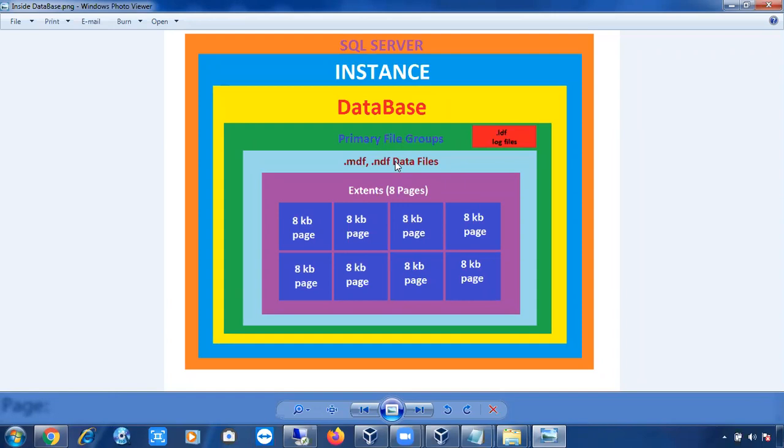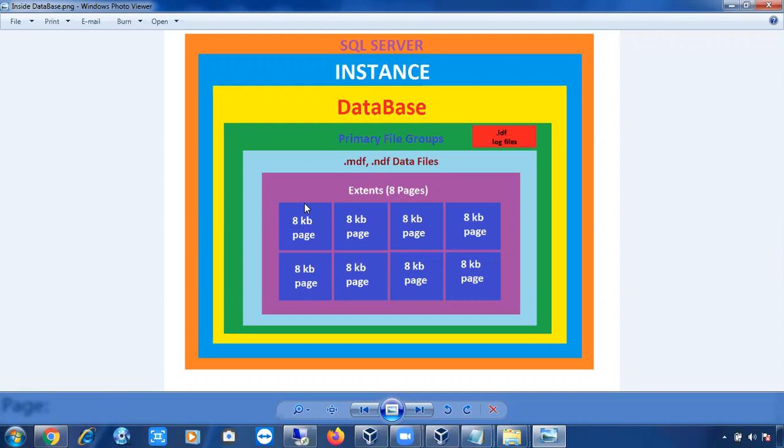Just look at the diagram, right? I'm asking what is inside the MDF and NDF. Inside the MDF and NDF files, you will have extents. If you go inside the extent, you will have pages. Very important: a page is the basic storage unit of a data file.